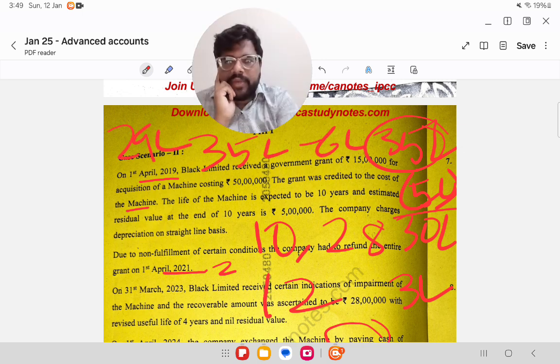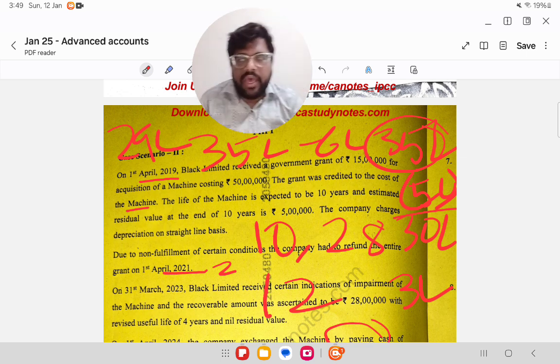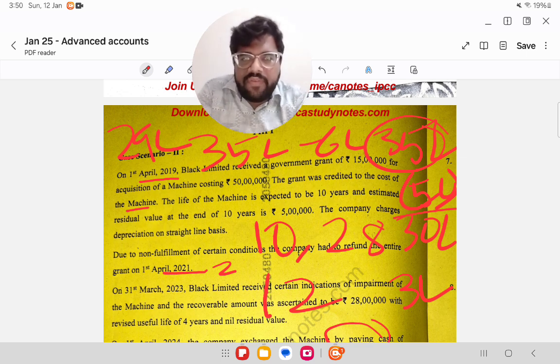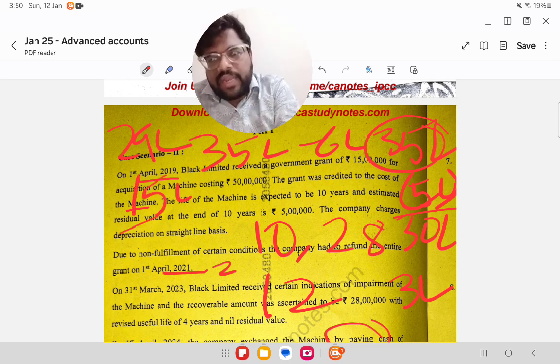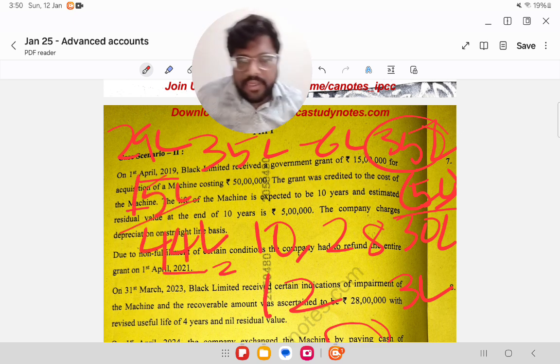29 lakhs is the book value as on the date of refund. How much are we refunding? We are refunding the entire grant, which is 15 lakhs. So 29 lakhs plus 15 lakhs, we will end up with 44 lakhs, right?